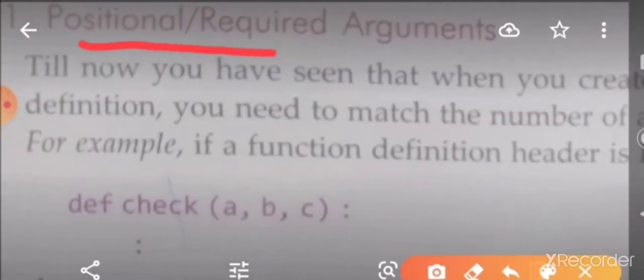In positional required argument, the given arguments should match the function definition. If you are giving 3 integers, the 3 integers should be matched here. If you are giving 3 variables, the 3 variables should be matched in the function definition. You can see an example program. If I am sending x, y, z as 3 variables, the 3 variable values will be received by A, B, C. Same, the second one; this is the first one.